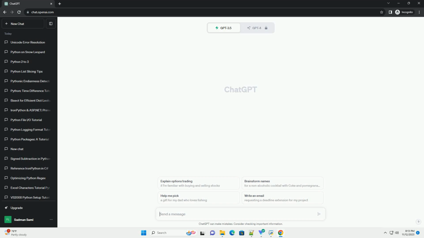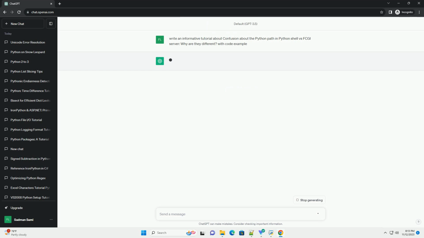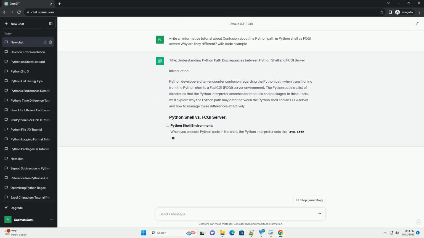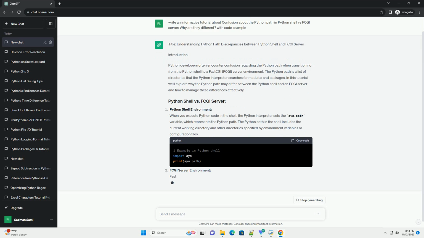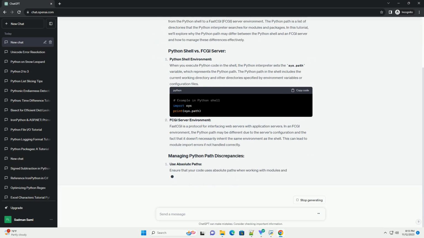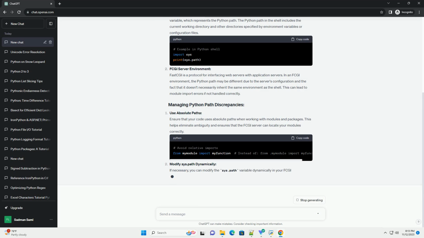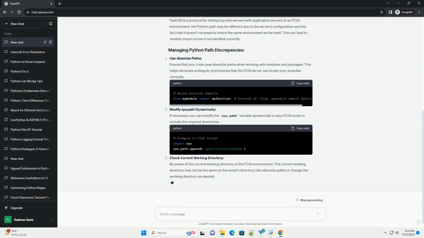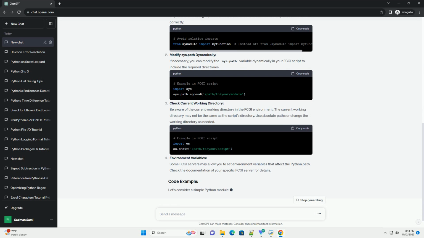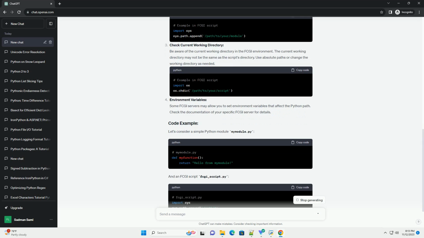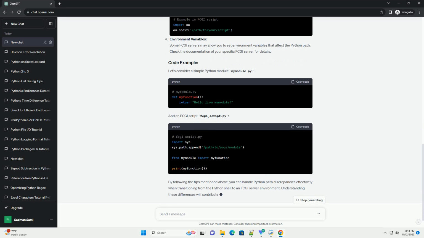Title: Understanding Python Path Discrepancies between Python Shell and FCGI Server. Introduction. Python developers often encounter confusion regarding the Python path when transitioning from the Python shell to a FastCGI (FCGI) server environment. The Python path is a list of directories that the Python interpreter searches for modules and packages. In this tutorial, we'll explore why the Python path may differ between the Python shell and an FCGI server and how to manage these differences effectively.